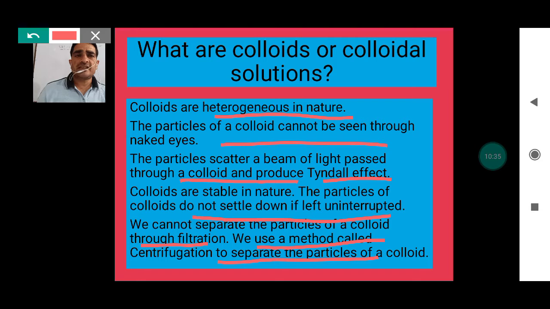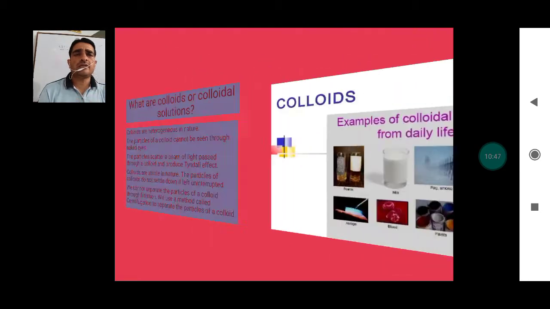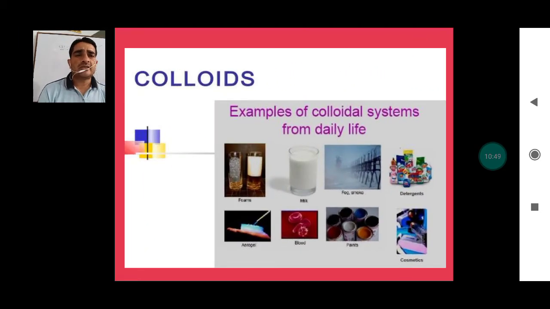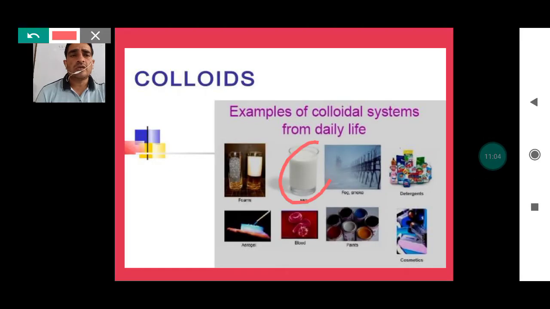तो heterogeneous केस में जो हमारे पास colloidal mixtures हैं, इसकी हमारे पास थोड़ी सी डिफरेंट प्रॉपर्टी एज वेल एज सस्पेंशन है, क्योंकि जो इसकी एग्जांपल हम ले लेते हैं। Now when we proceed further here, what we find out, there are some examples of this colloidal solution like milk, foam, fog, detergent, then we have blood, paint, cosmetic. तो ये सारी की सारी जो हमारे पास examples हैं, these are the examples of colloid here. So what we find in this case, in case of milk, fog and this detergent, cosmetic, paints,